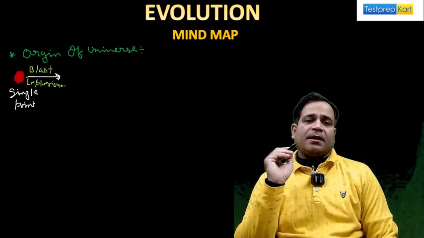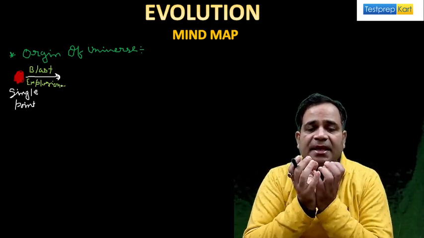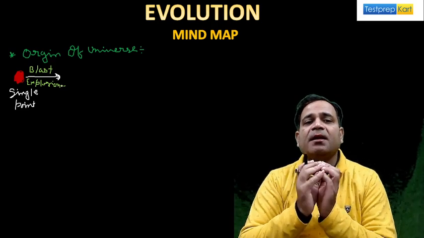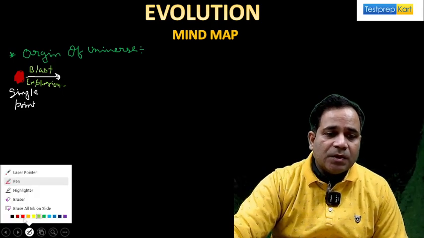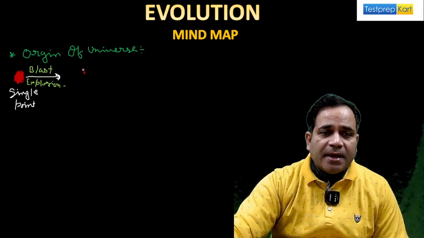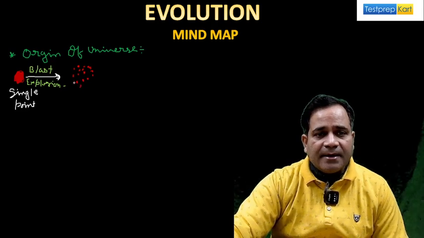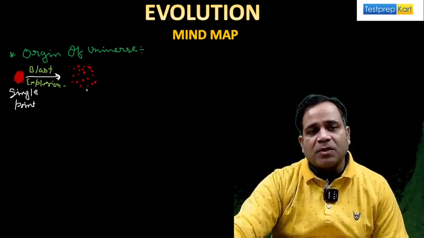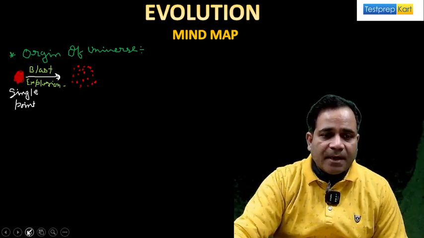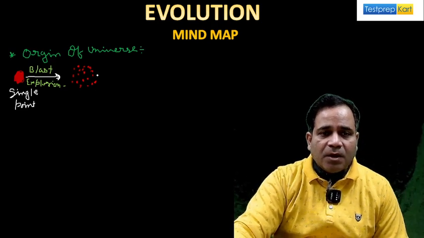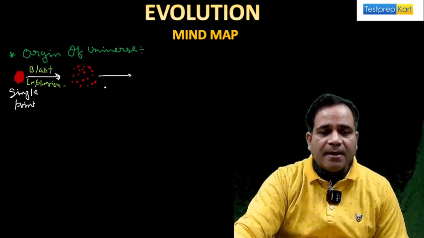See, here I'm going to explain the origin of universe. The first thing is, suppose a single point, when the single point blasts, or you say the explosion, then it breaks into tiny particles, my dear. So as these tiny particles break, do you know what happened? No. Okay, let's see.